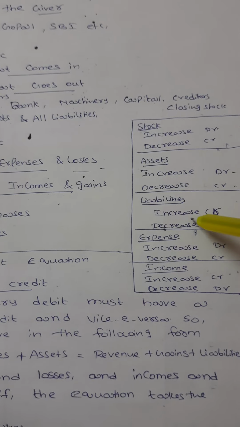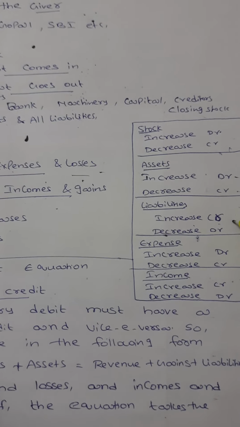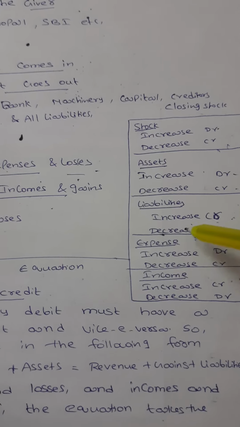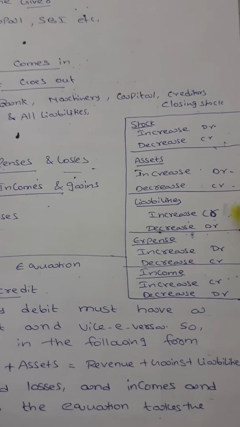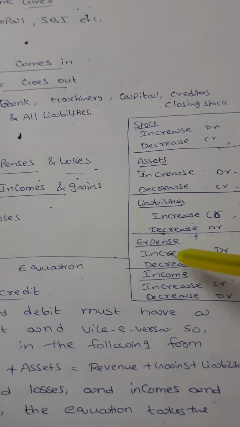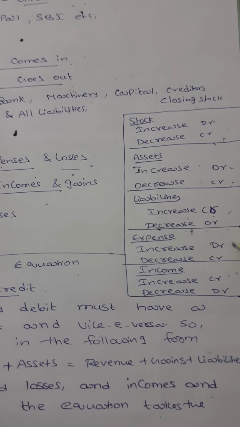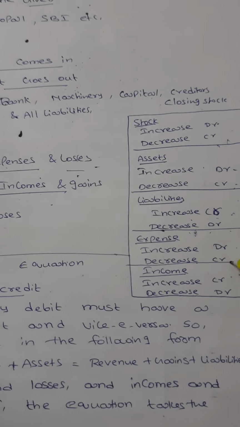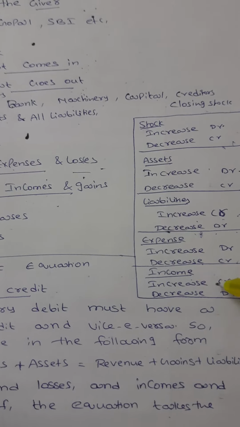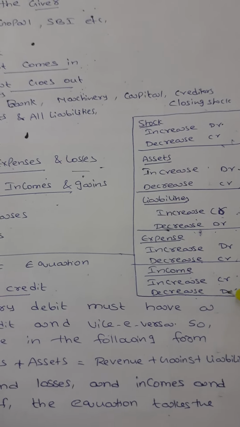Next one, liabilities. When liabilities increase, what happens? It should be credited. When liabilities decrease, it should be debited, the same as from the asset point of view. When expenses increase, it should be debited, and when expenses decrease, it should be credited. Coming to income, when income increases, it should be credited, and when it decreases, it should be debited.